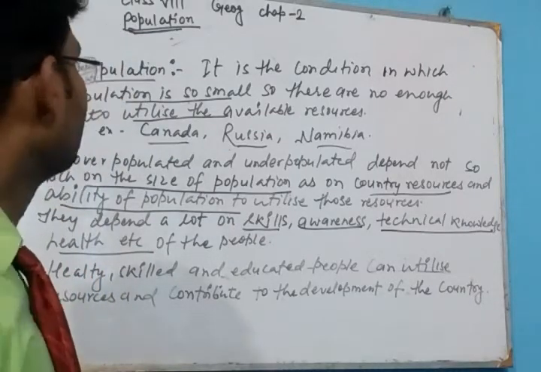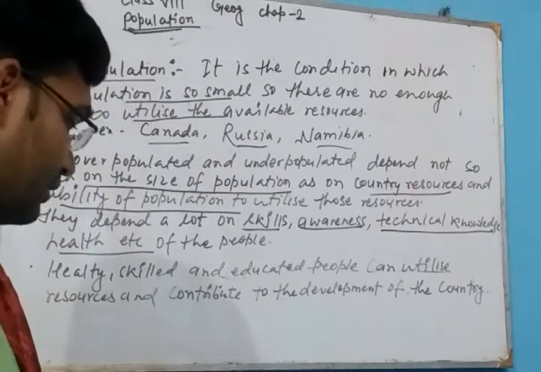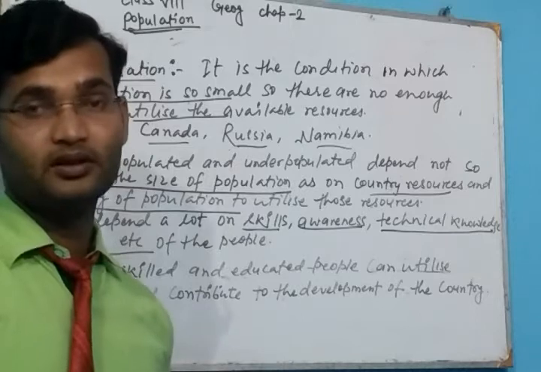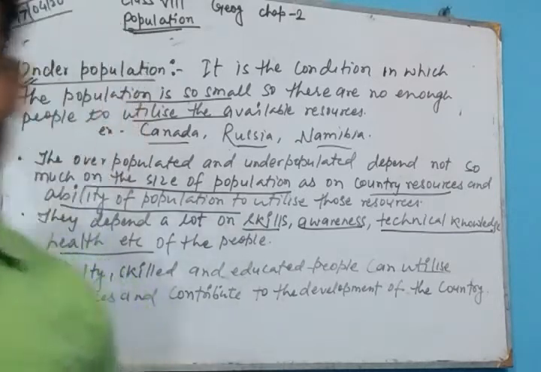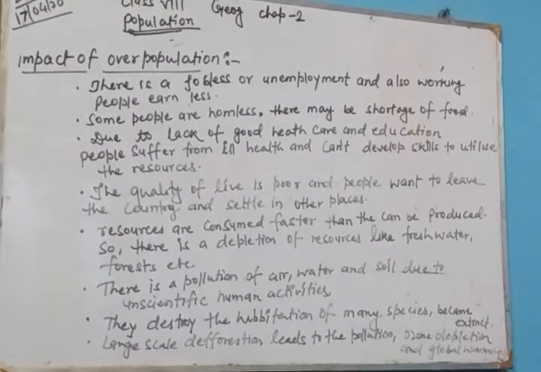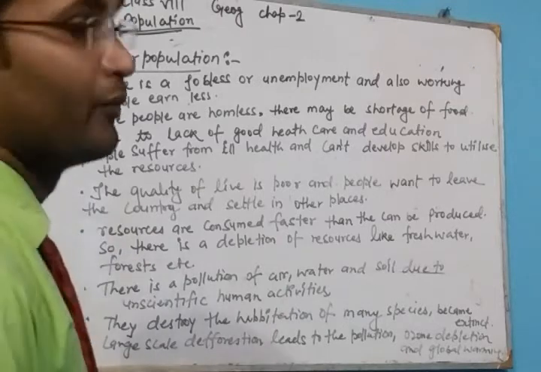Now the next topic is the impact of overpopulation and the impact of underpopulation. This is the impact of overpopulation.